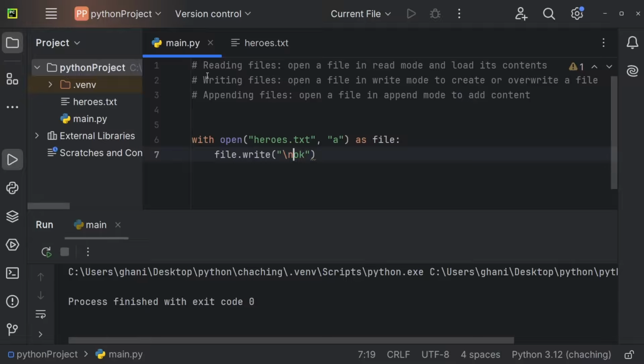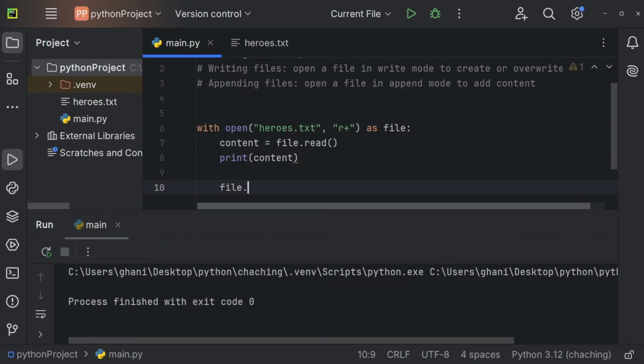There also exists r+ though, so now we can read and write. So we can first use file.read, for example. We can store that within our content variable. And we can now print our content, for example. But afterwards, I could also write. So I could use file.write. And right here, I'll add Saitama, for example, within a new line.